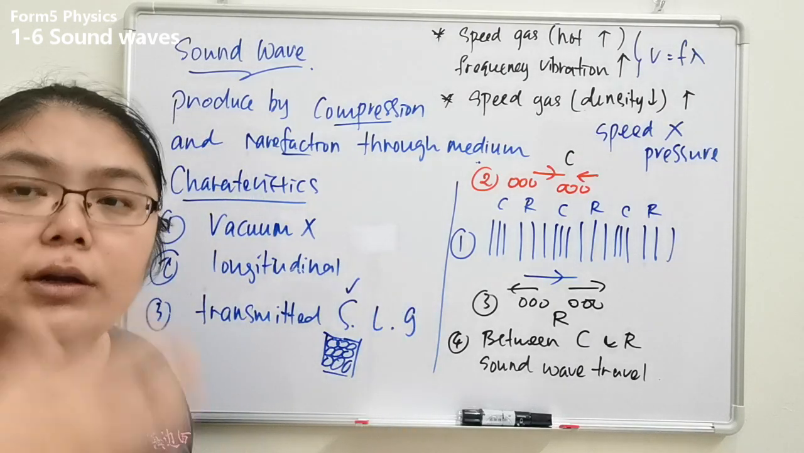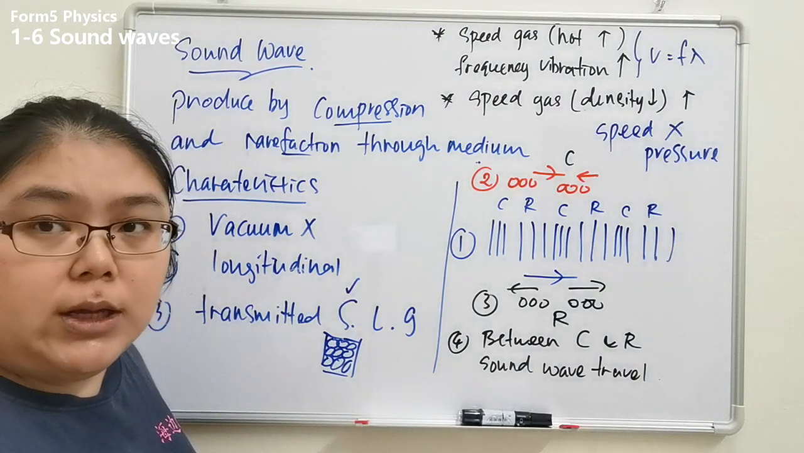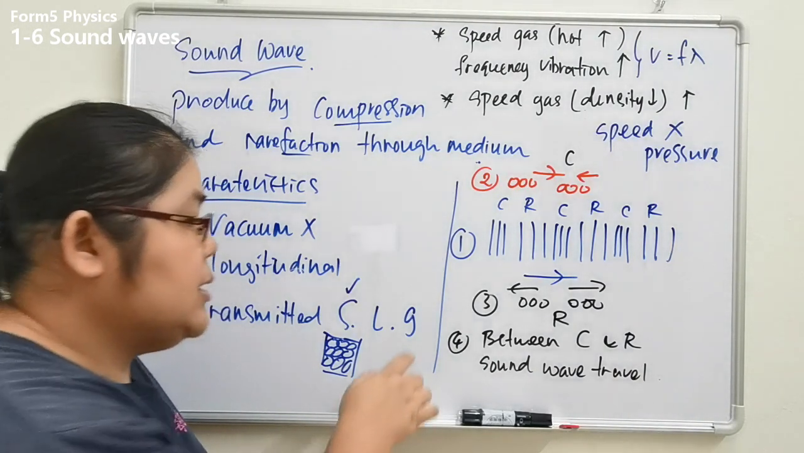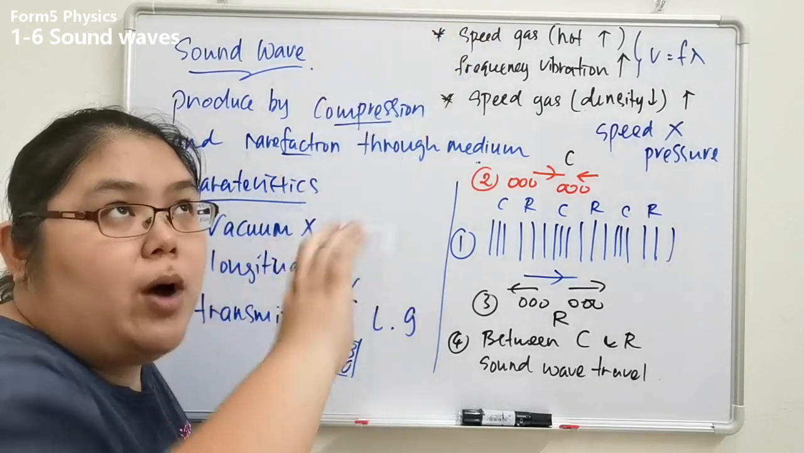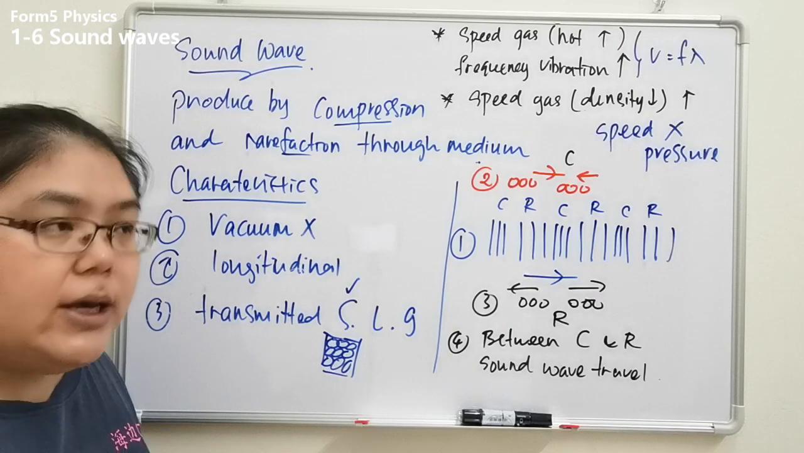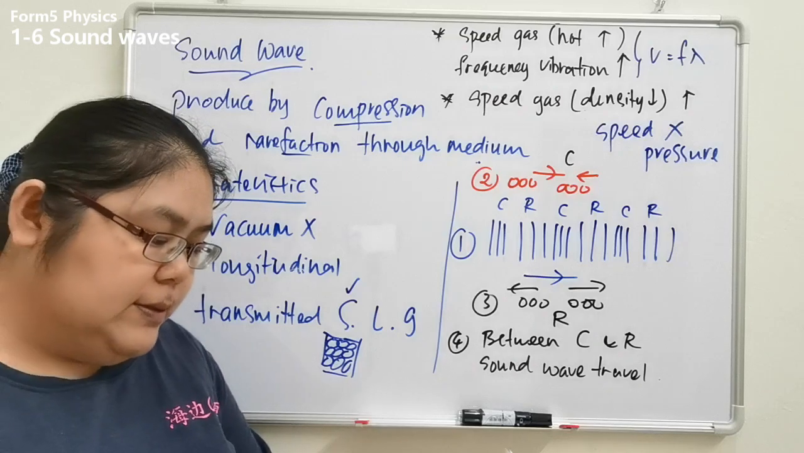After that, they can travel to each other. So the sound will travel faster through the solid. Then the last one, the lowest, is gas, because the molecules are far away. You need to find one by one, and after that, they can travel. So this one is a simple characteristic for the sound wave.